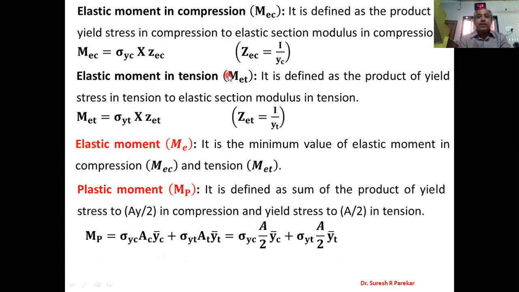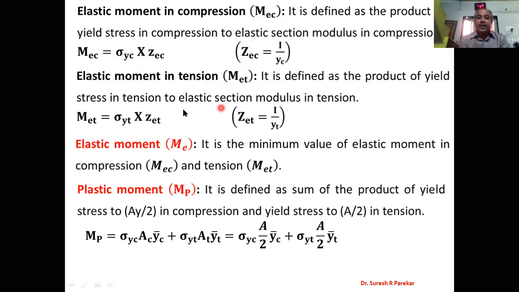Now we have elastic moment in compression. It is defined as the product of yield stress in compression and elastic section modulus in compression, and that gives me MEC. So I have sigma YC into ZEC, where sigma YC is the yield stress in compression and ZEC is the section modulus in compression. How will we find ZEC? That is I by YC. Now elastic moment in tension, this is MET.